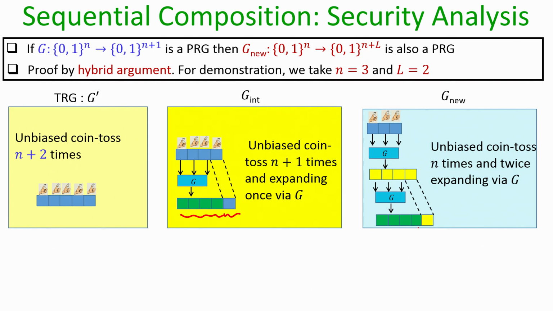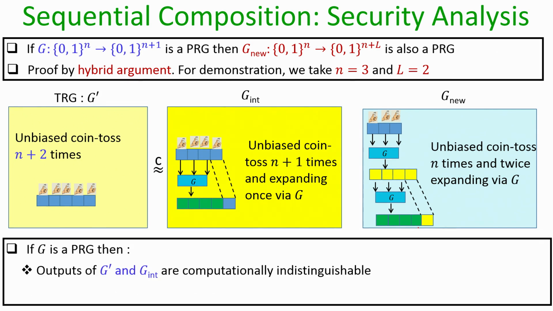So, you can see that you have now got 3 different constructions: the construction of a true random number generator which outputs a string of length 5 where all the 5 bits are uniformly random, the construction G-new which is the construction that we have proposed which produces a pseudo random string of length 5 bits by using 2 invocations of G, and we have an intermediate algorithm G-int which also produces a pseudo random string of length 5 bits, but by just using 1 invocation of algorithm G.